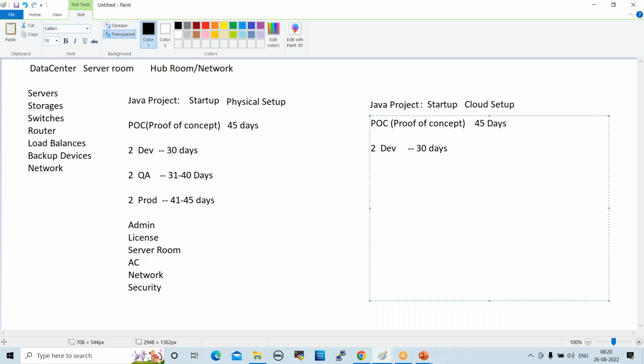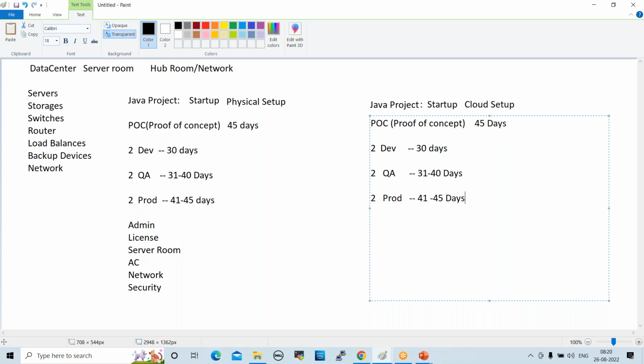Once development is completed, we can create 2 more servers for QA, days 31 to 40. After testing is completed, we can create 2 more servers for production, days 41 to 45.